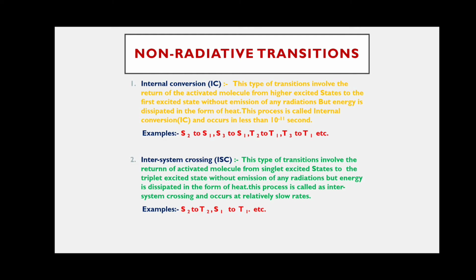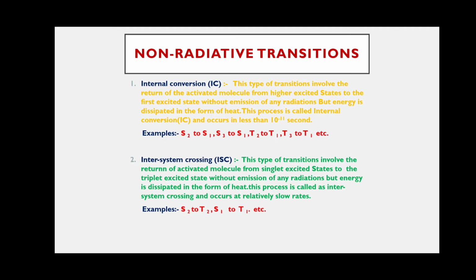For example, if the ground state molecule is activated and excited to the triplet excited state T2, after some time it may return with emission of heat to the first triplet excited state, that means T2 to T1, T3 to T1.